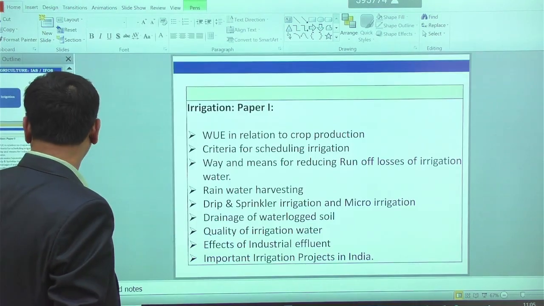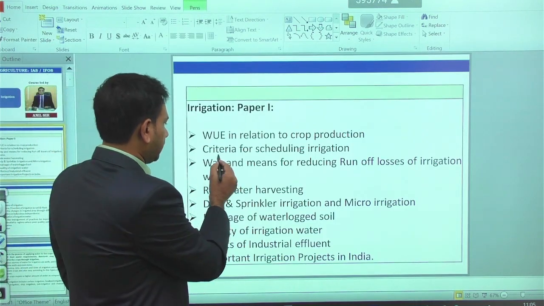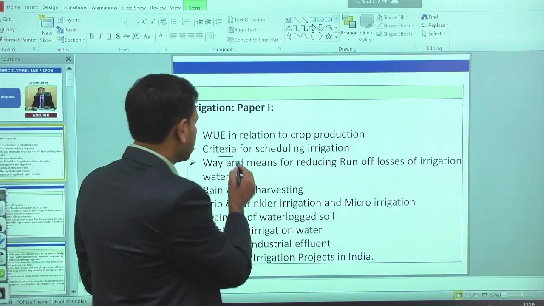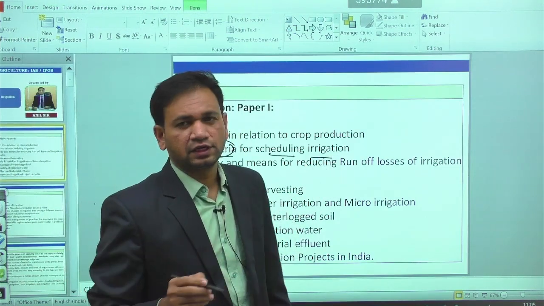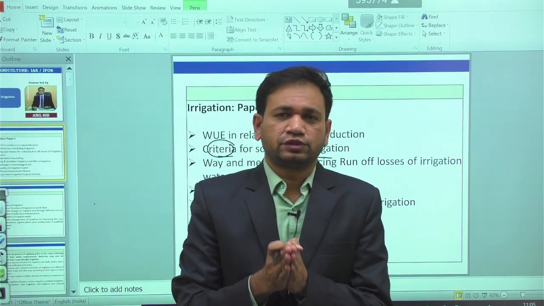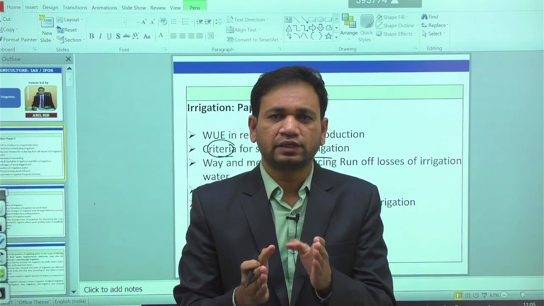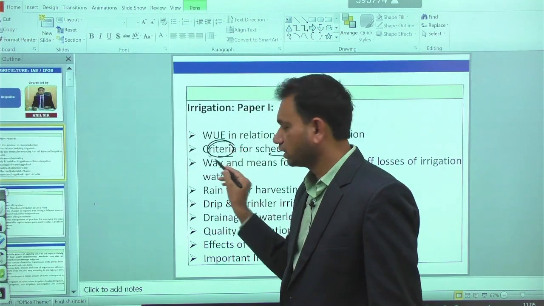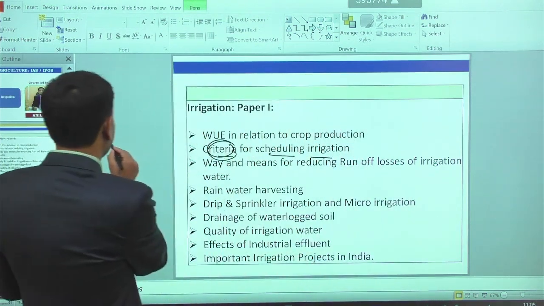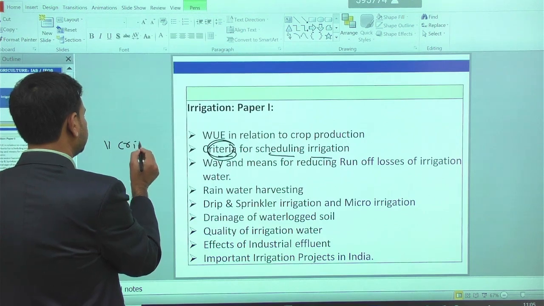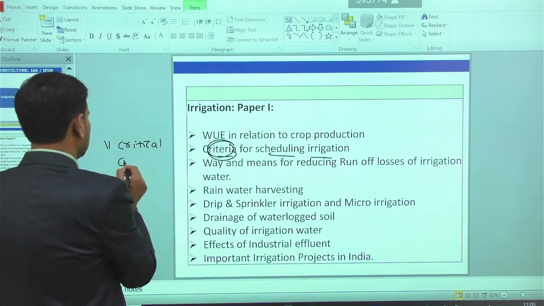Then apart from that, we are having another syllabus topic called criteria for scheduling the irrigation. See, scheduling the irrigation is a more scientific approach. You will be scheduling the irrigation according to various criteria. One is the critical crop growth period.